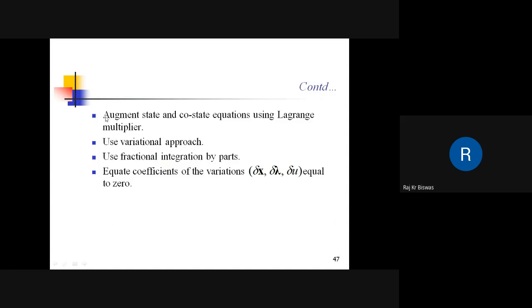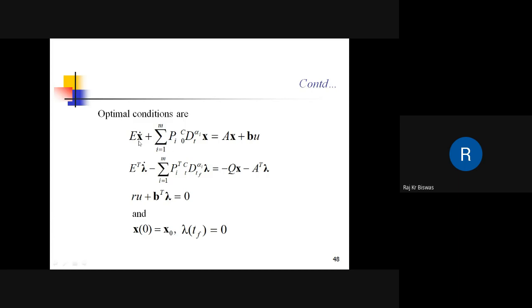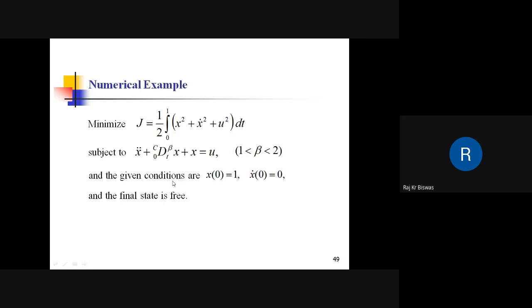So these are the methods used to develop these necessary conditions. Okay, and finally, equating the coefficients of delta x, delta u, and delta lambda to 0, the state and co-state equations are obtained. So these are the state and co-state equations. This is the state equation, this is the co-state equation, this is the control equation, and this is the transversality condition, and this is the initial condition. Okay. Now to solve the state co-state equations, a numerical method is used. Here one example is shown.